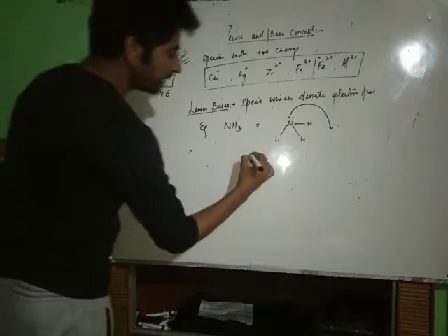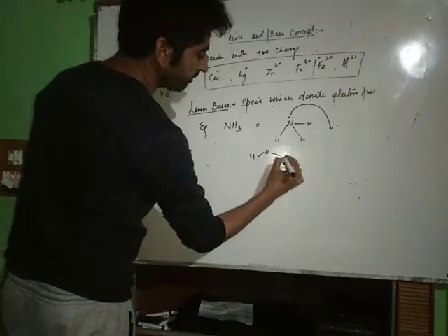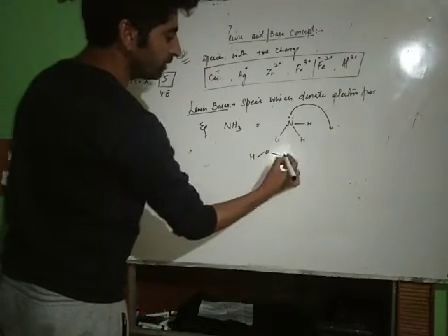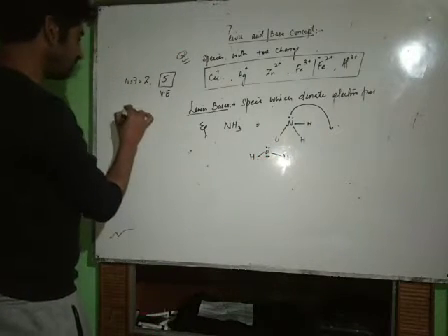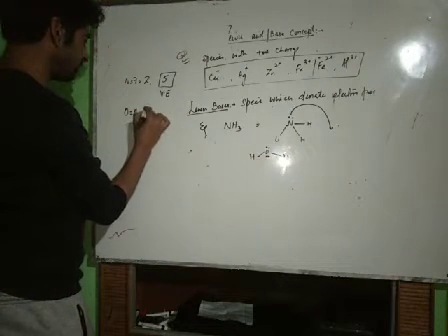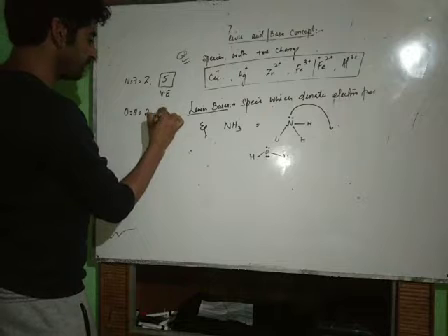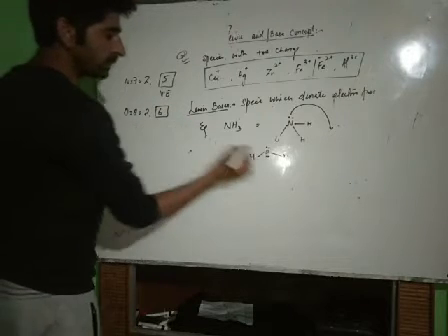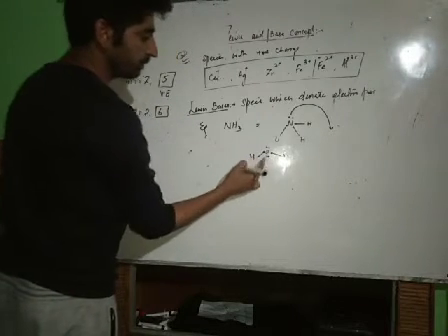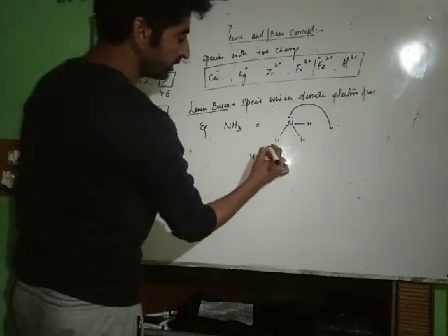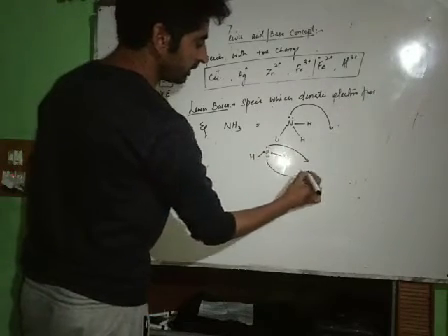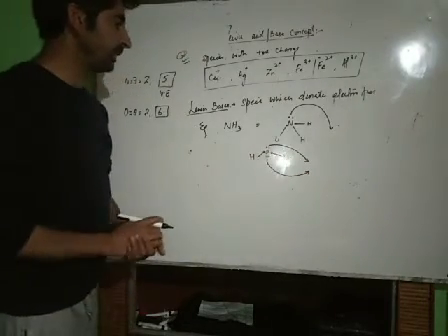Now, similarly, we can have the water molecule. In the water molecule, oxygen has 2 lone pairs of electrons. Oxygen has atomic number 8. Its configuration: first shell 2, valence shell 6. Out of 6 valence electrons, 2 have formed bonds and 2 pairs remain as such. These are non-bonding electrons. It can donate these electrons. Therefore, it is a Lewis base.